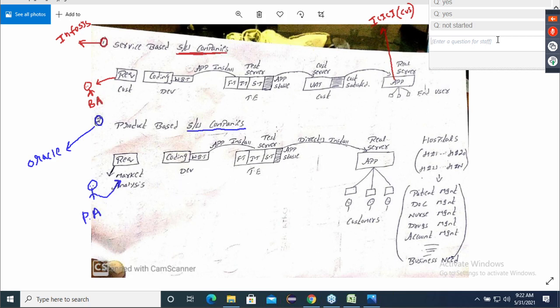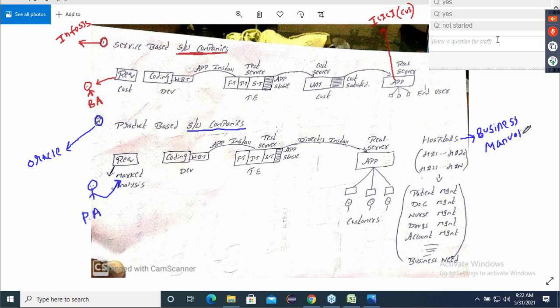There are thousands of hospitals in this world. Okay? Thousands of hospitals in this world. And guys, I have observed that all these hospitals are running their business manually. What is the meaning of this? All these hospitals are huge, big hospitals, but still they are running their business manually. Means what? They don't use any software.